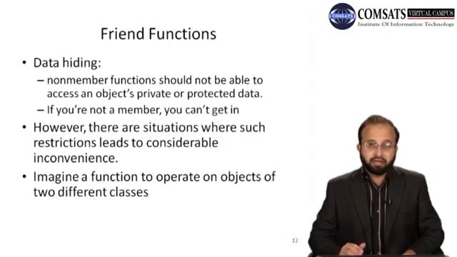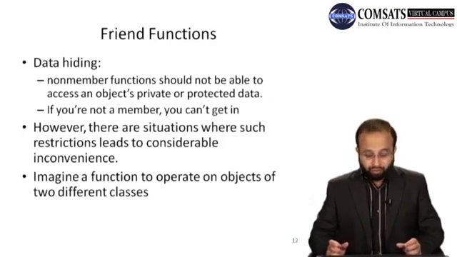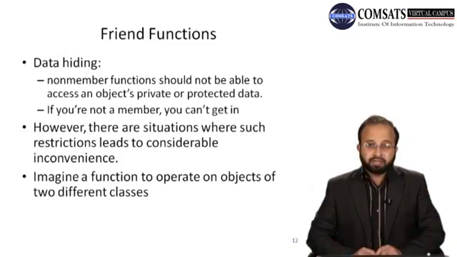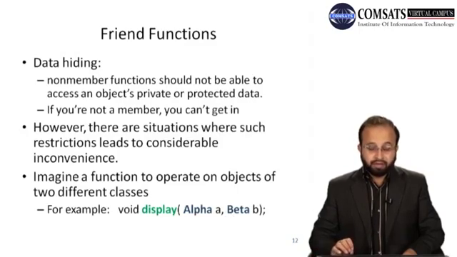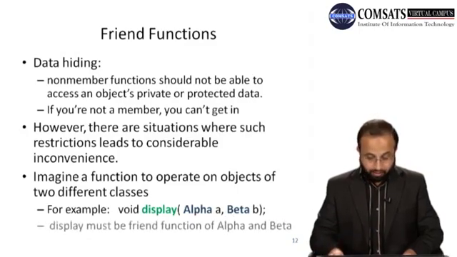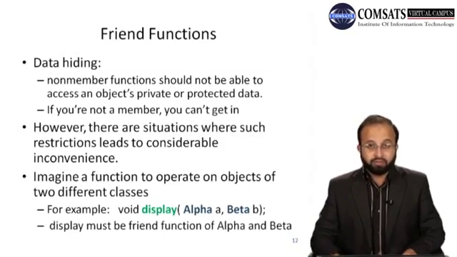कि उसको member function बना दें क्लास A का भी और member function बना दें क्लास B का भी, और उसमें दोनों जो है वो objects को पास कर दें. For example, the function like this, display function alpha A, alpha beta B. So alpha and beta are two classes, display is the name of the function. So this function, अगर ये function member होगा alpha का भी beta का भी, still that thing cannot be achievable, right? So in order to achieve such thing, display function must be a friend function of alpha and beta